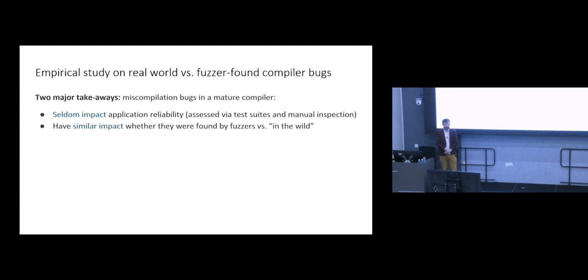So it was a very fun, time-consuming, somewhat inconclusive study that mainly seemed to say that it's not that clear that these compiler bugs had much impact at all, but it certainly didn't do what we were expecting of maybe saying, the fuzzer found ones, they never matter, but the user-reported ones are really critical. It really seemed to be the case that these Debian packages were pretty robust to these particular compiler bugs.